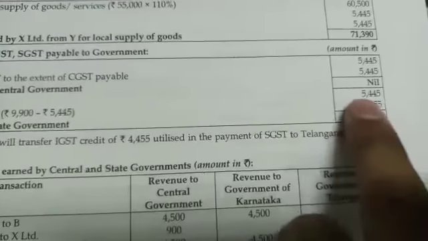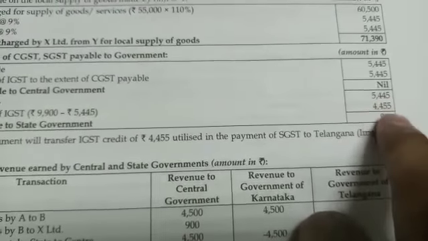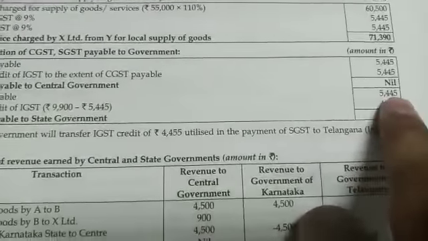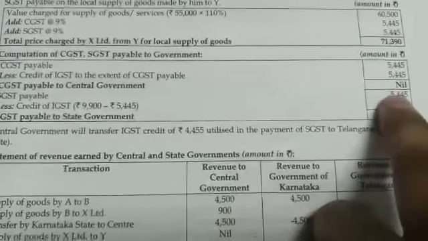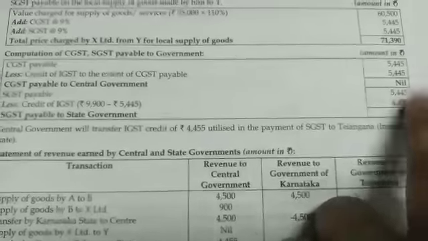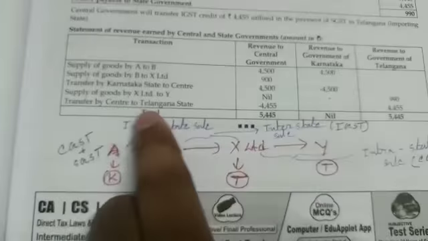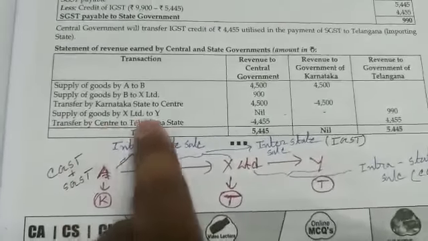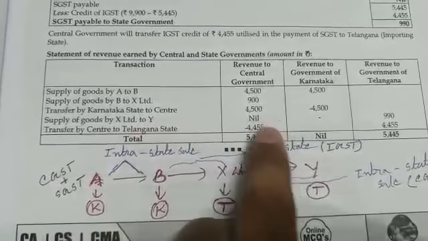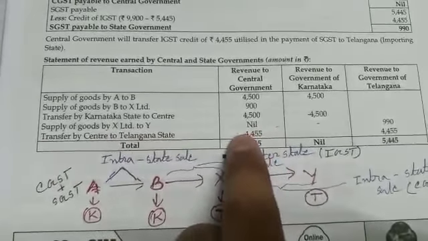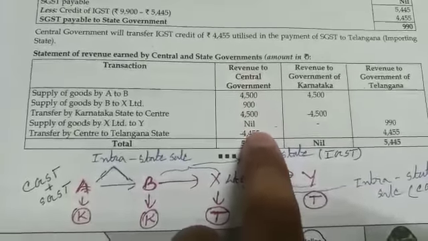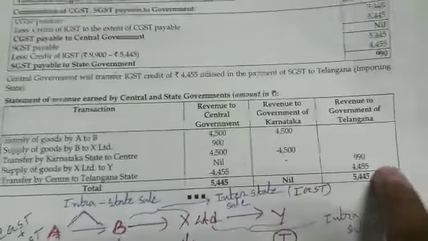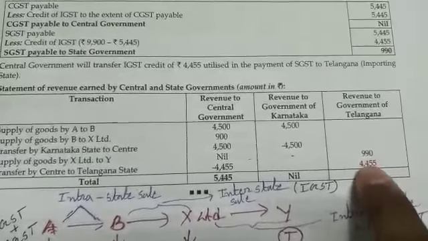Now here the amount of the revenue that decreases because of enjoying input tax credit in the form of IGST is to be transferred by central government on account of the Telangana state. Here the transfer by central government to Telangana state, here central government will transfer, so from central government this amount is to be subtracted, and in the state of Telangana this amount is to be added.